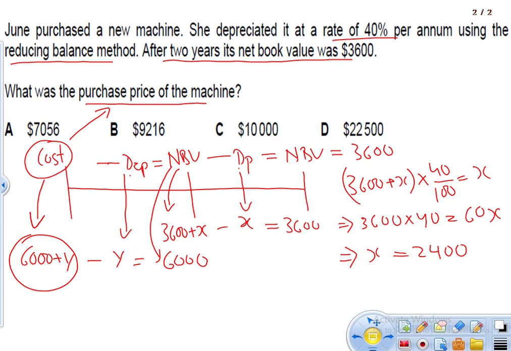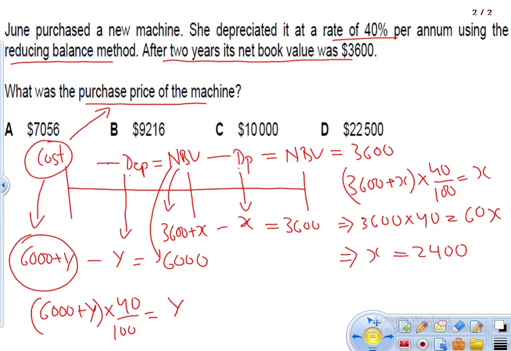So what is the value of y? If I can find out the value of y, we can find out what the cost is. Similarly, we'll calculate depreciation. So it is 6000 plus y, and 40% of that should give me y.